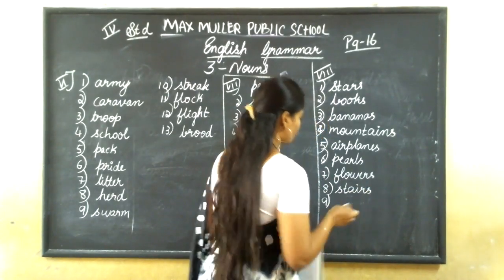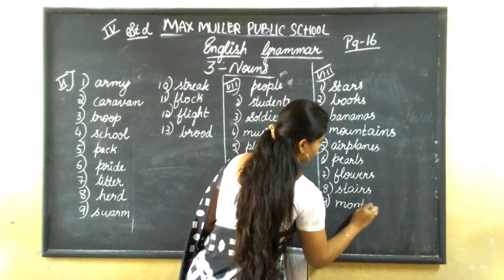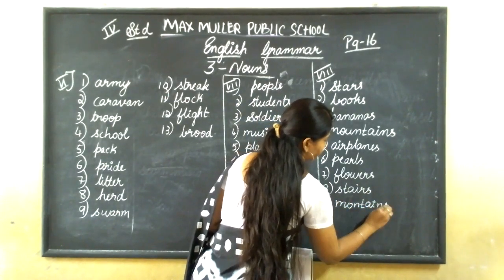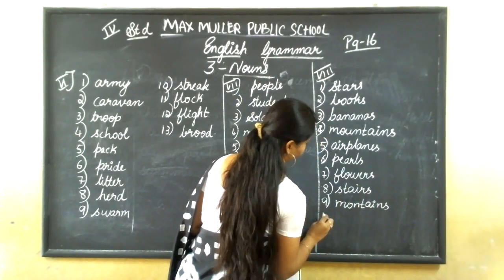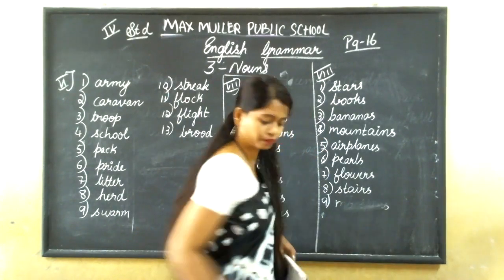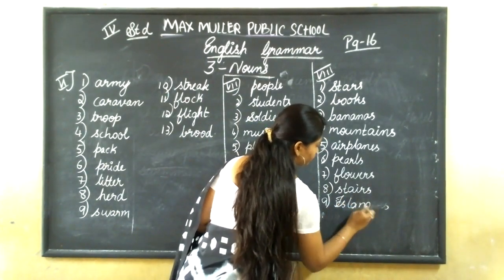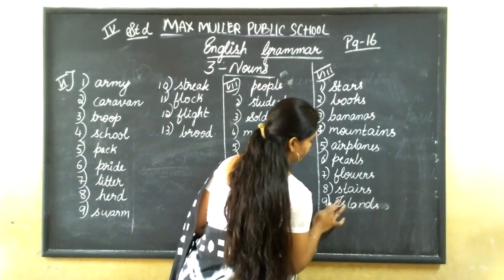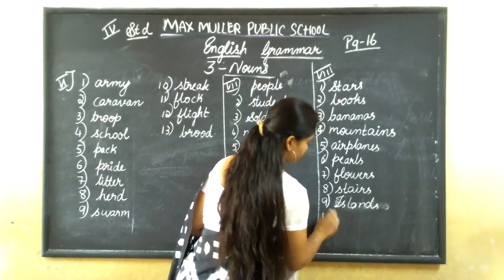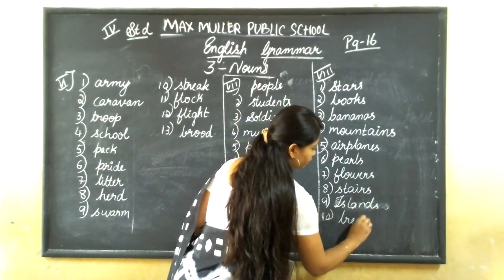A group of mountains. Sorry, a group of islands it is. A group of islands. Okay. And next 10th one, a forest of trees.